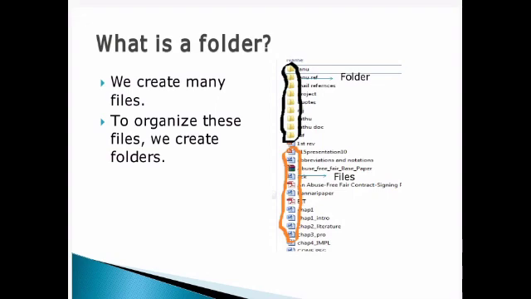So we can put all the 6th files under the 6th folder. We can create all 7th files and put them in the 7th folder. So do you understand the meaning of folder? Right? See the example on the right side, the yellow color icons. Can you see the yellow color small pictures? These are the folder symbols. Below you can see a file symbol. Clear for you? So why do we create a folder? We create many files. To organize these files we create a folder.